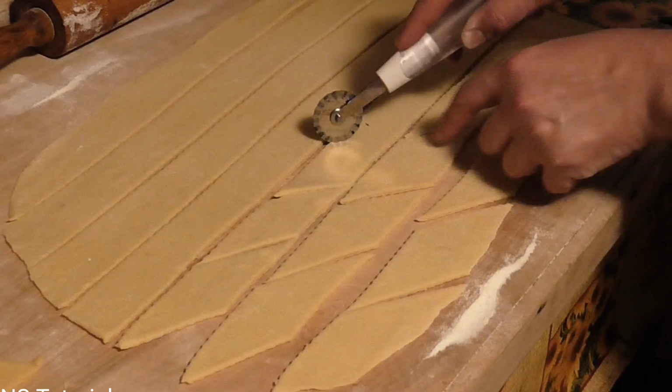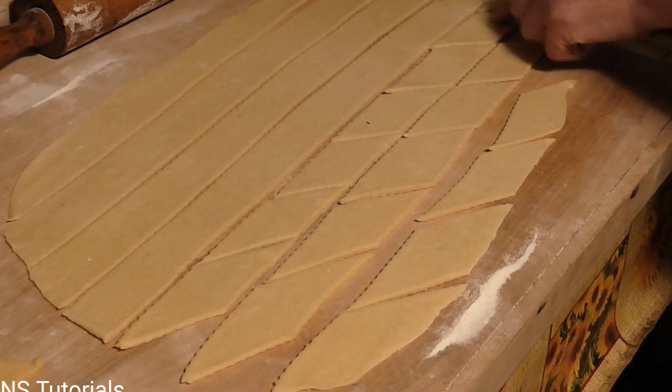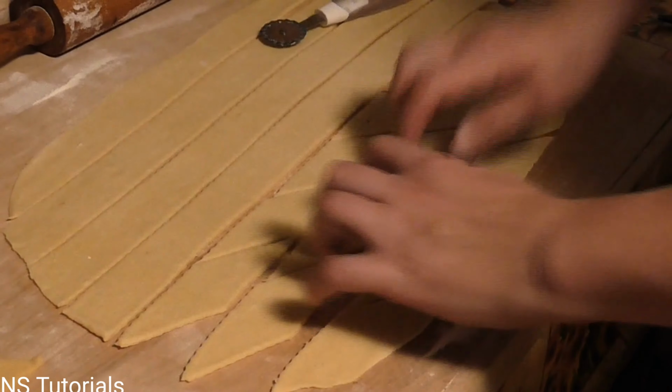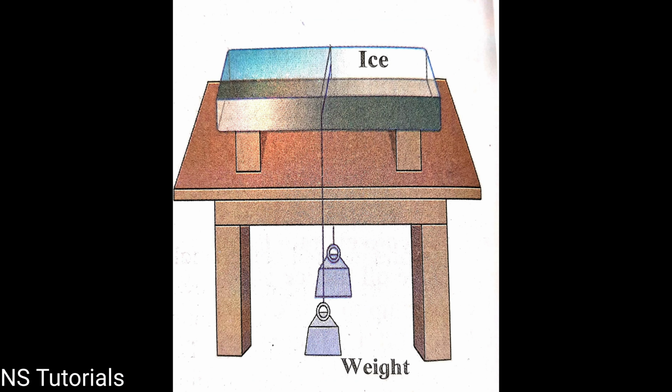A sharp object, that is the round knife, is being used to cut the soft dough. So, when a sharp object comes in contact with the material, it cuts the material into two equal halves. So now we will study the regelation topic with the help of this figure. Firstly, we will understand the model of the figure and then we'll note the observation and finally conclude it.